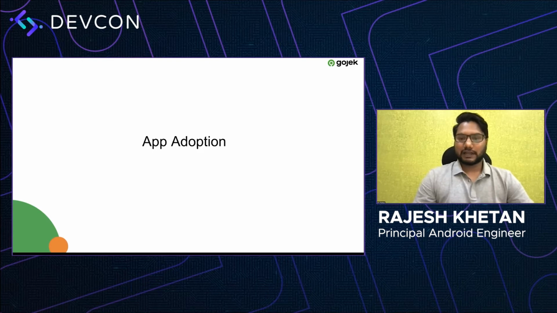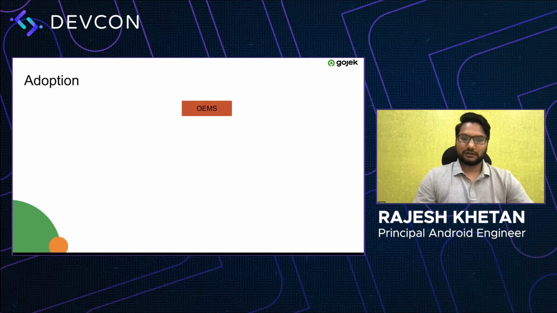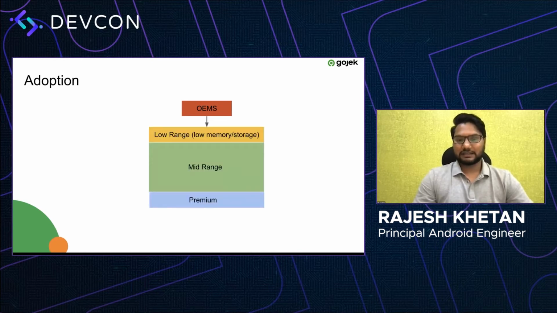So to start with, let's look at the smartphone market, how it is structured, and then we'll proceed accordingly. We have OEMs who manufacture Android smartphones, which range from low range to premium range. Low range devices are cheaper devices which have low memory and low storage, and premium devices are high end devices which have abundant memory and storage, right? There are also certain users targeted for each range of devices. Users with less budget would go and buy low range devices.